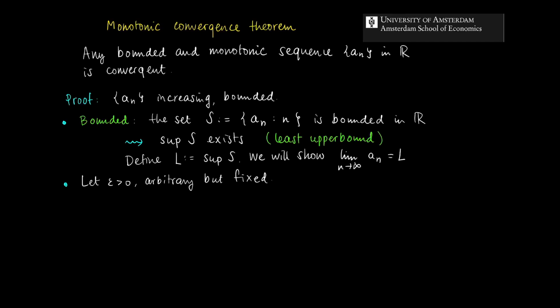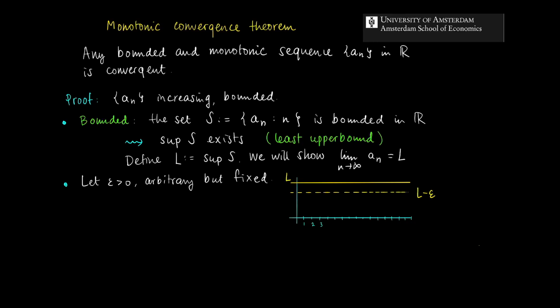Now we have to show a capital N as an index such that for larger indices of the sequence, the distance from a_n to the proposed limit L is smaller or equal than epsilon. So this is our strategy. Let's see where we end up here.